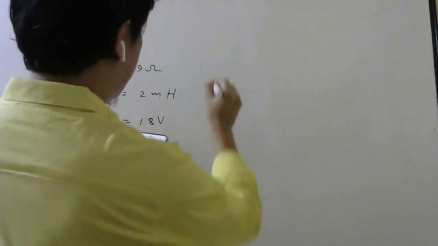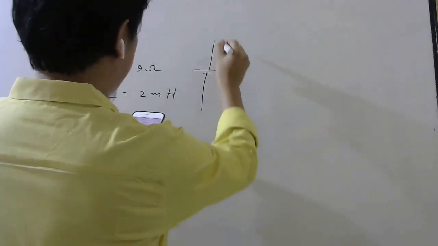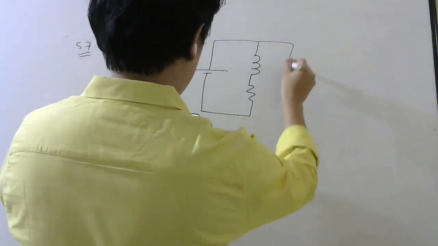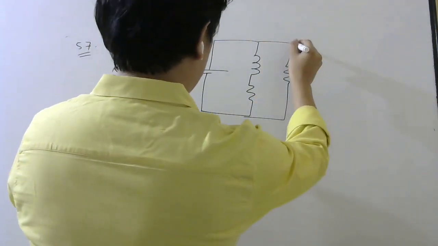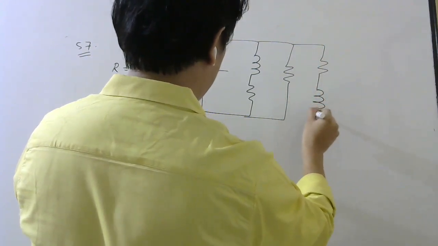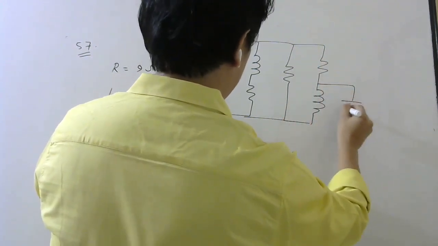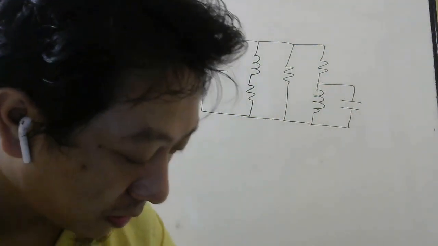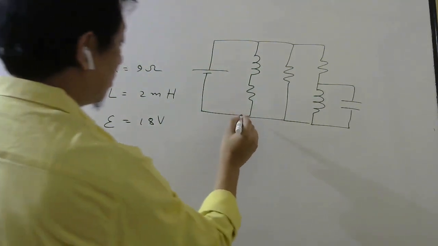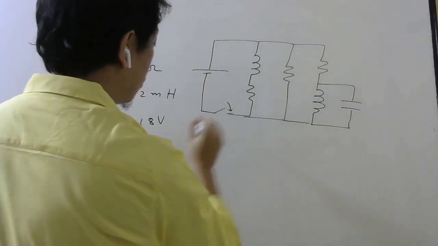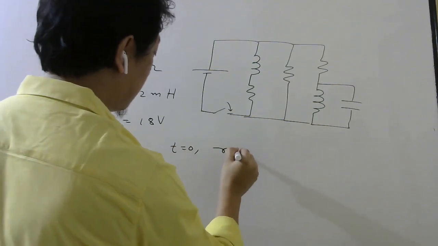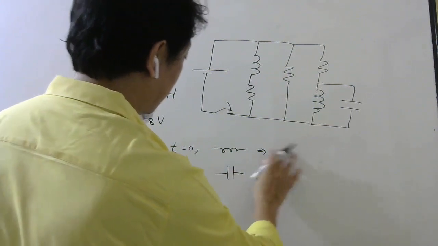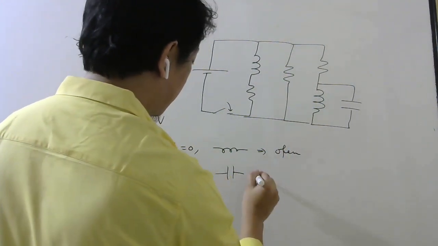Let's draw the circuit first. So here is the battery, here is an inductor, here is a resistor, here is a resistor, here is one more resistor, here there is an inductor, and here there is a capacitor. Okay, so what will happen at time 0, when the switch is closed? When the switch is closed, the inductor will act like open, and the capacitor will act like short.